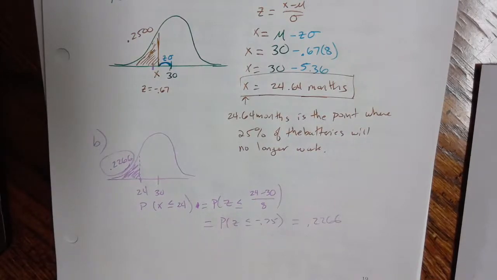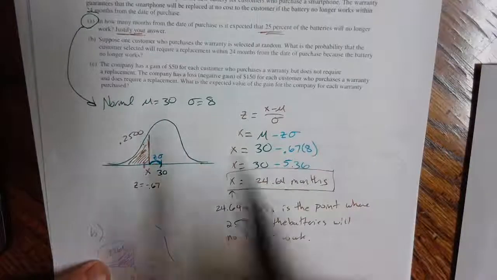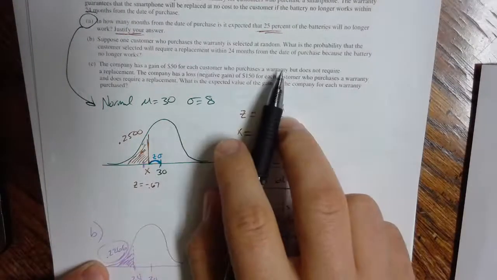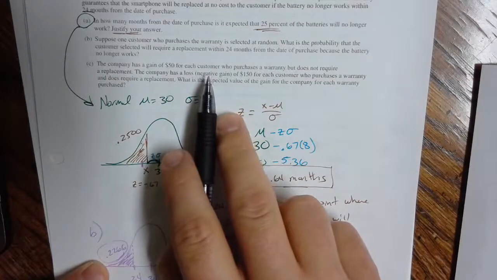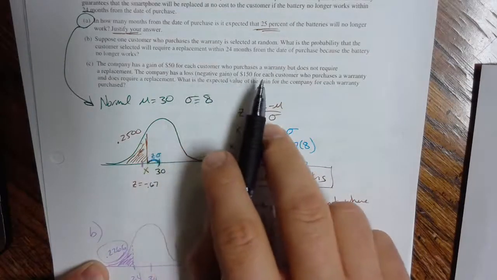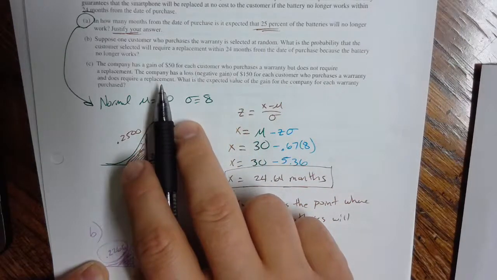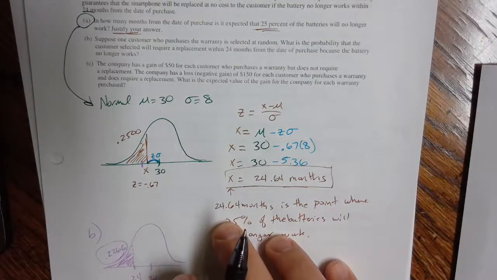And finally, the next task, the last one here, it gets at the idea of expected value. So the company has a gain of $50 for each customer who purchases a warranty but does not require a replacement, and the company has a negative gain or a loss of $150 for each customer who purchases a warranty and does require a replacement. Sorry. What is the expected value?